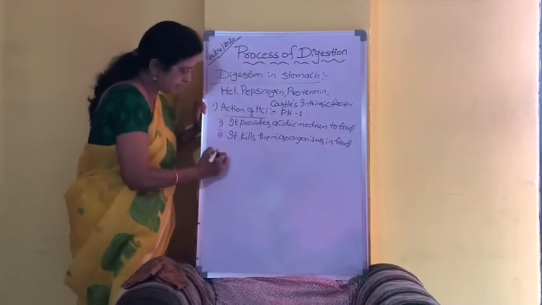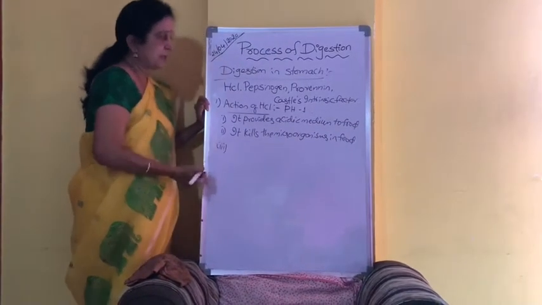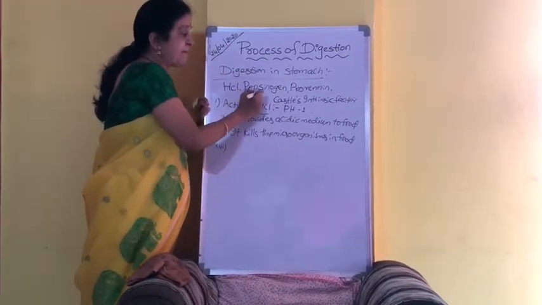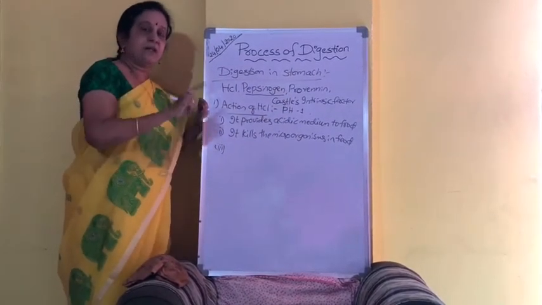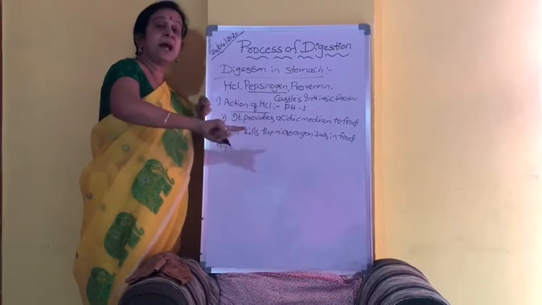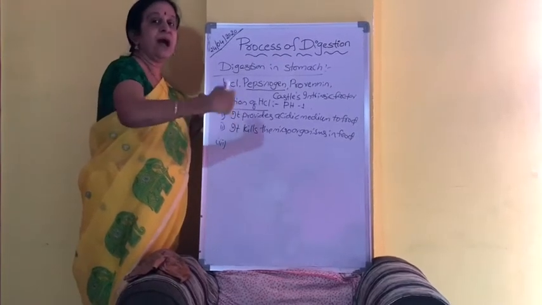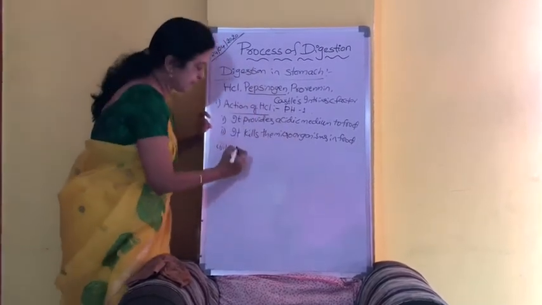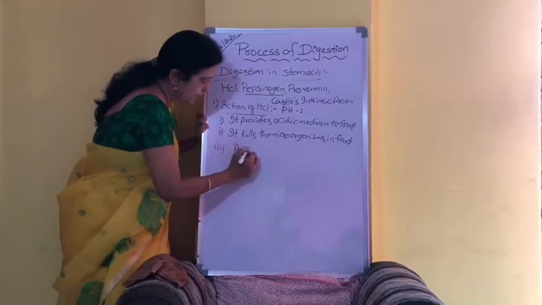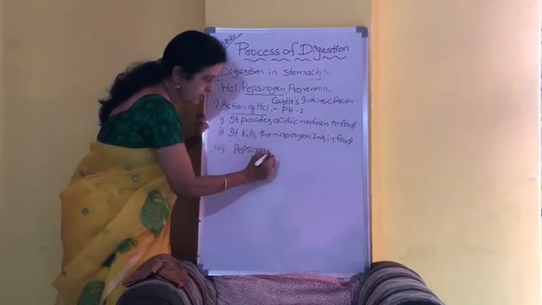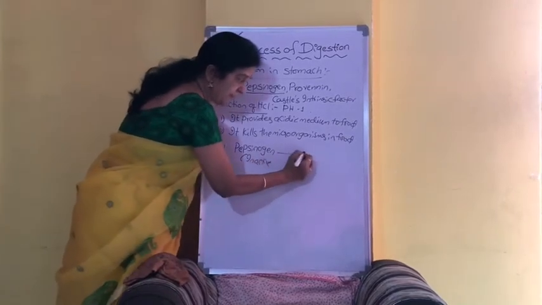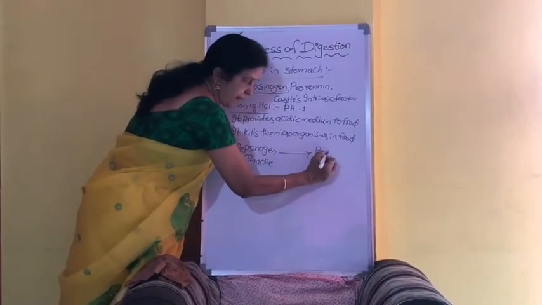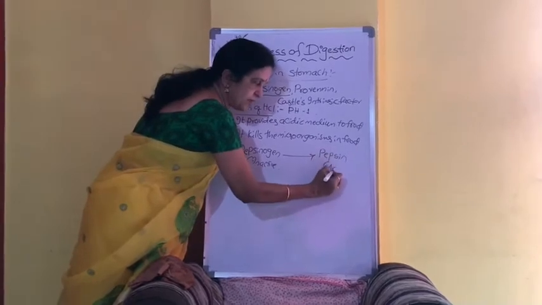Number 3. Pepsinogen is an inactive enzyme. So HCl will convert the inactive pepsinogen into active pepsin. That's the third function. So pepsinogen, which is inactive, will be converted into pepsin, which is active.